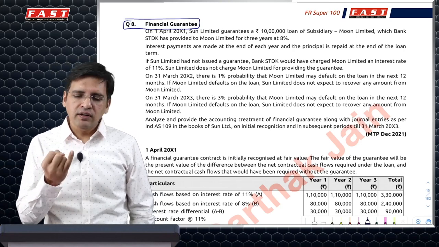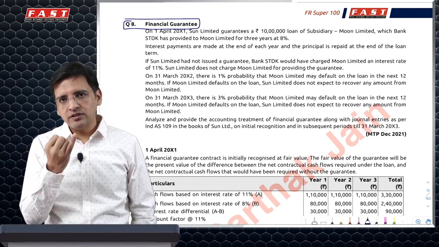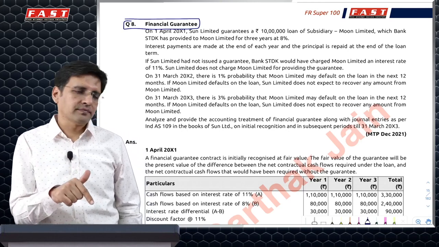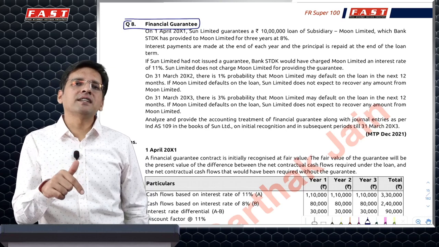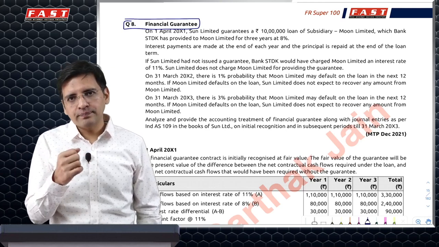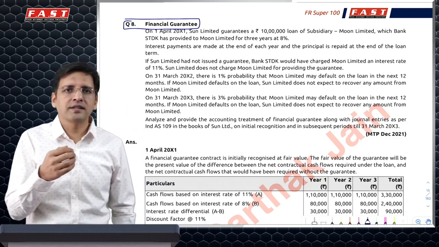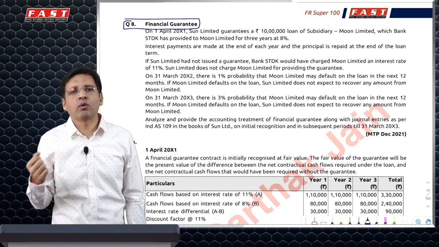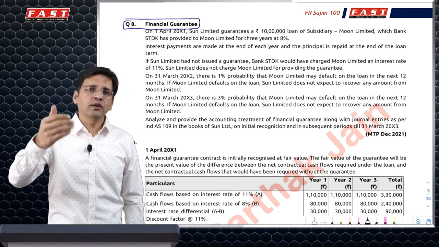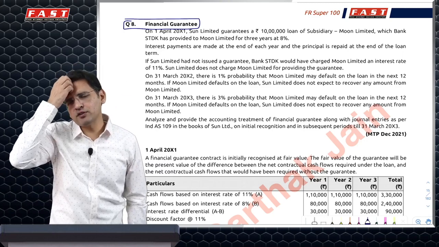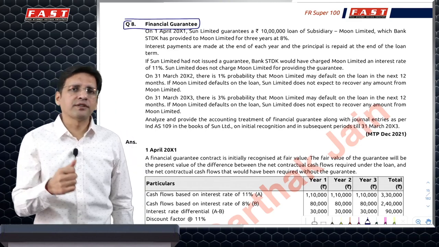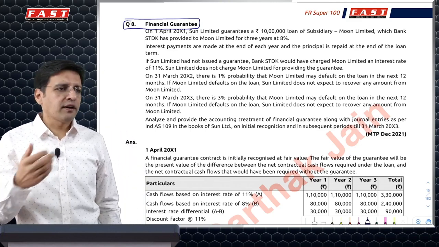It says that you will account for a financial guarantee as a financial liability at the higher of fair value or the unamortized revenue in that guarantee. Usually what happens is, if I go to a bank and I say, for example, I am getting a loan from World Bank, but they want a guarantee from my local bank and you are my local bank. I have so many transactions with you. I have so many of my securities kept mortgaged with you. Please, why don't you give me a guarantee?